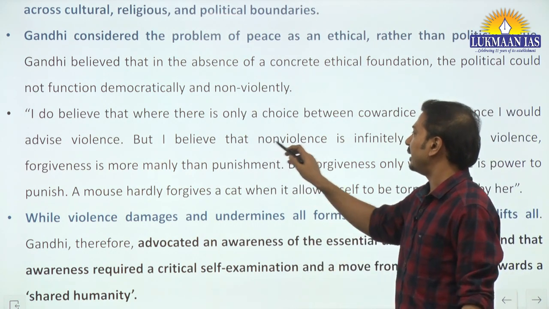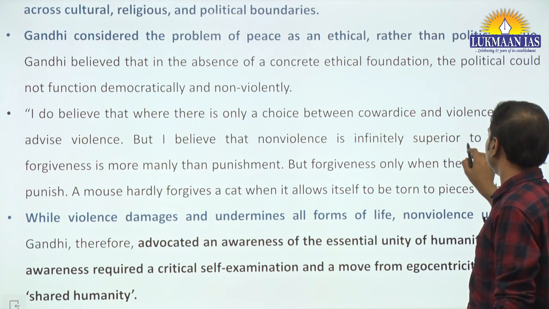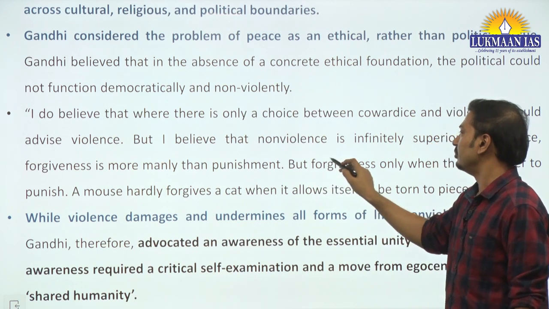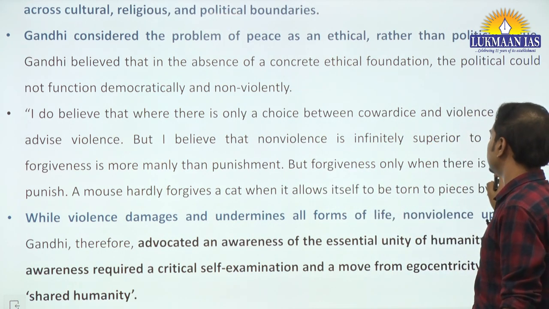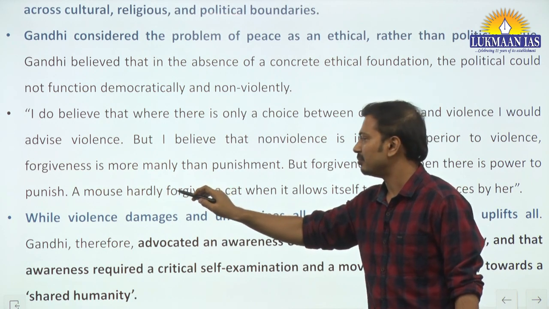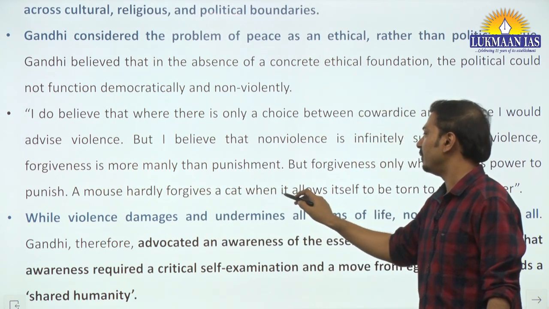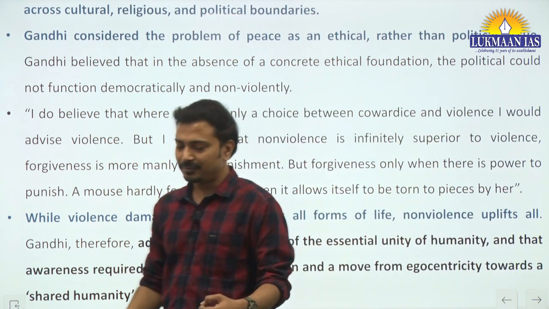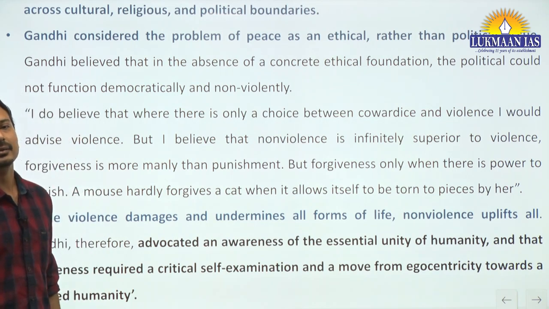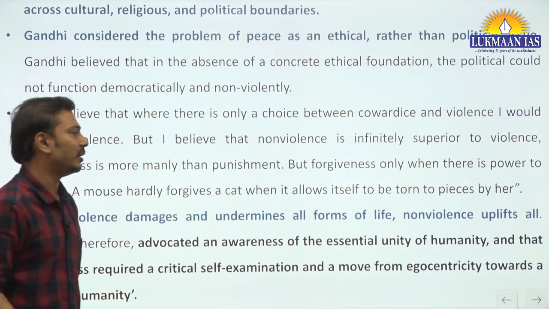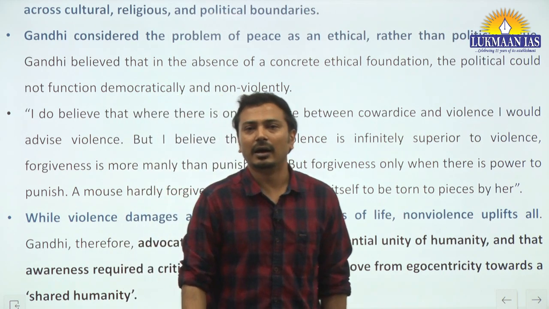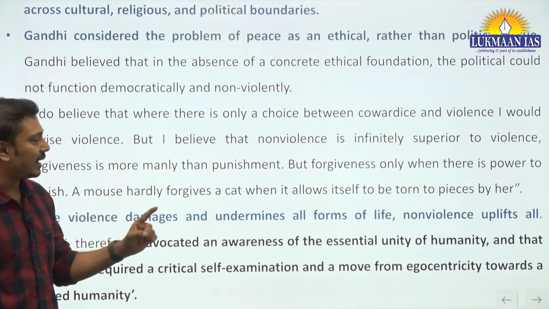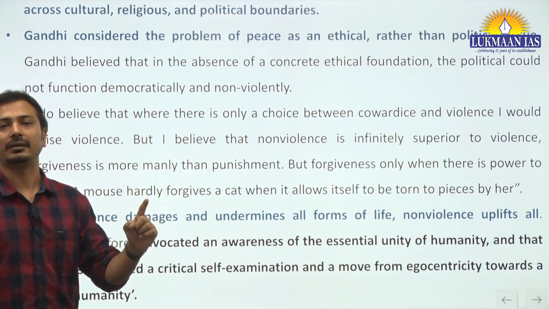Yes, but I believe that non-violence is infinitely superior to the violence. Forgiveness is far manly than punishment, but the forgiveness only when there is power to punish. A mouse hardly forgives a cat when it allows itself to be torn to pieces by her. तो इसका मतलब क्या है? काफ़ी अच्छा एक एग्जाम्पल दिया है वहाँ पर, जैसे जनरल डायर एंड जालियनवाला massacre that had happened in the past in the country. So Gandhiji was saying that the country had the power to forgive General Dyer.